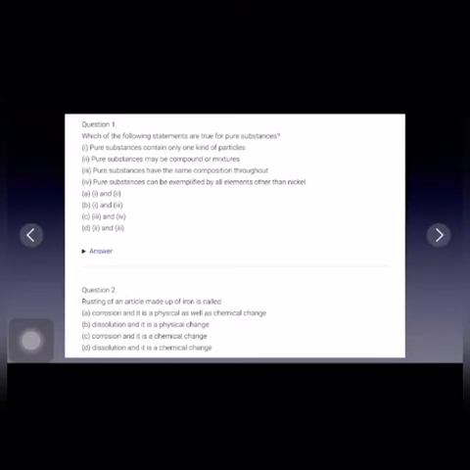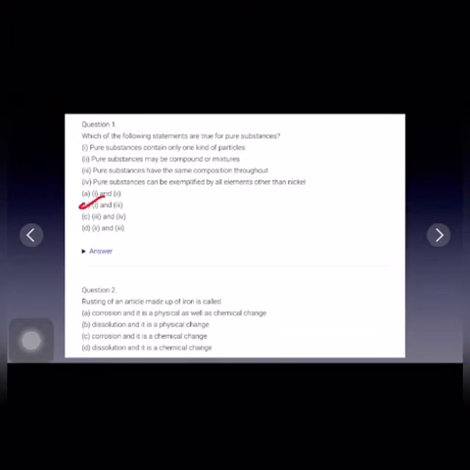Pure substances contain only one kind of particles. Pure substances may be compound or mixtures. Pure substances have the same composition throughout. Pure substances can be exemplified by all elements other than nickel. So the correct answer is B part.